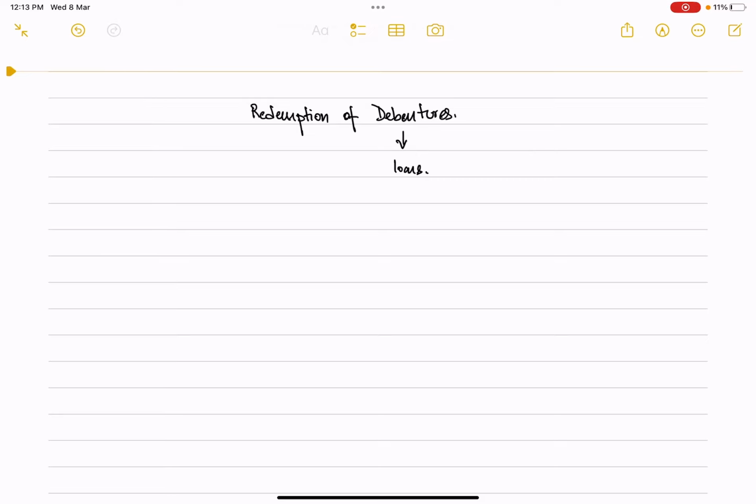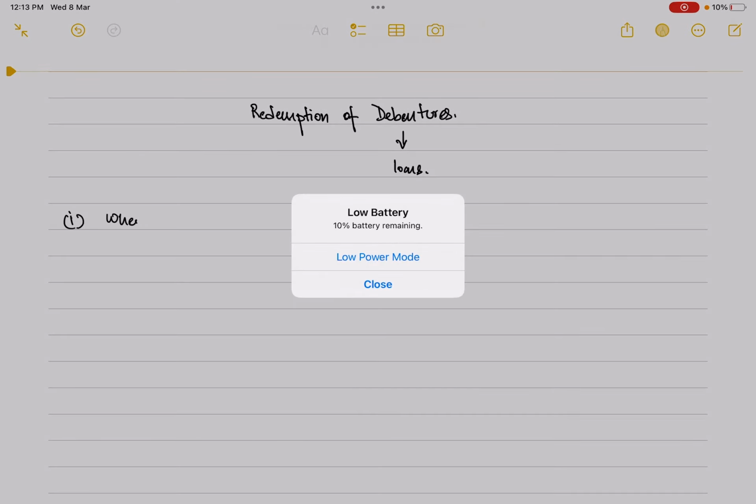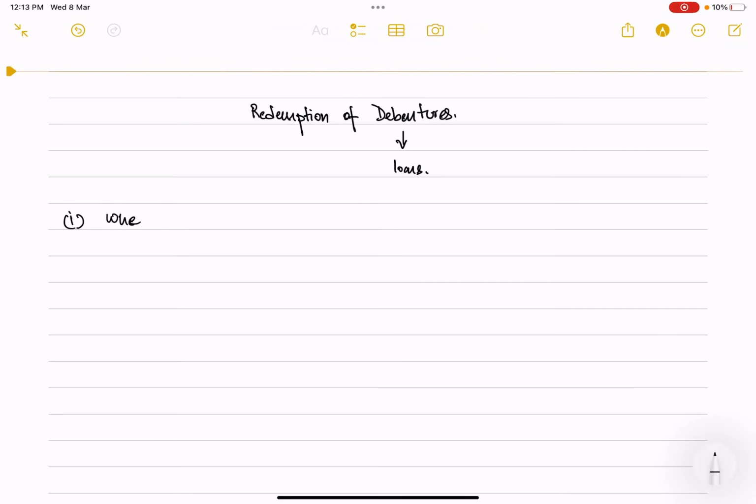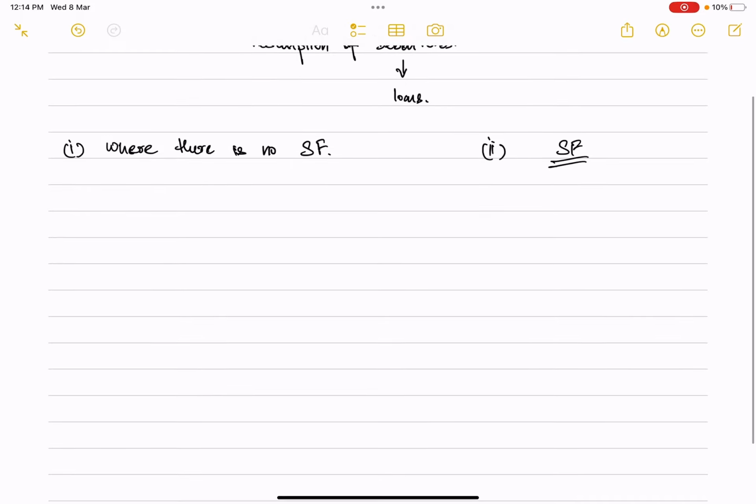Now, we have already discussed previously in the classes that redemption might happen in two cases. One of the cases is where there is no sinking fund. And secondly, a case may be there where we have the preparation of a sinking fund. Okay, so I'll explain both these topics.